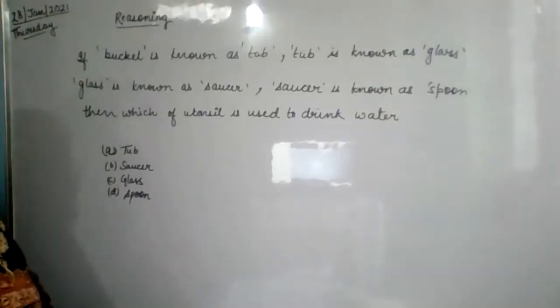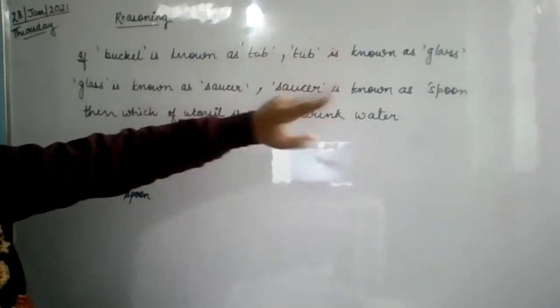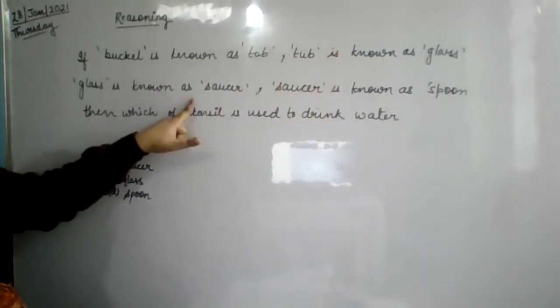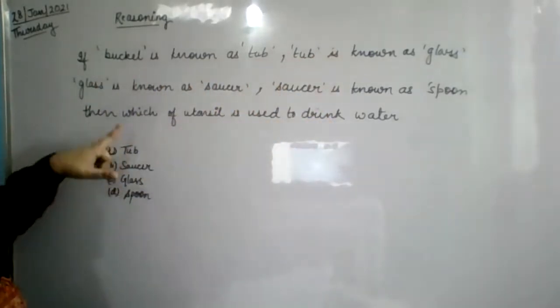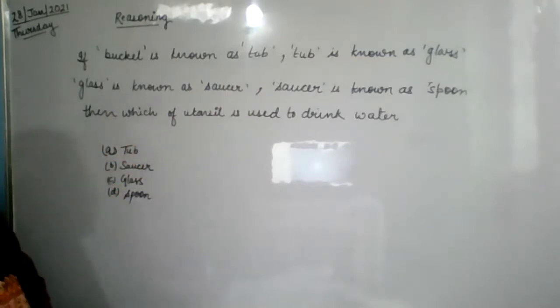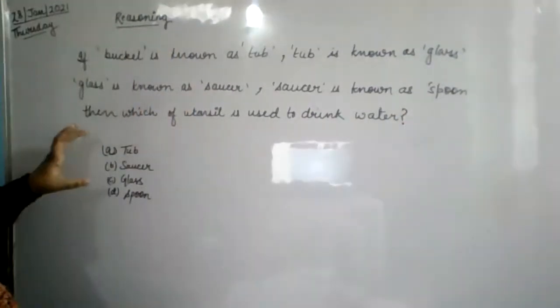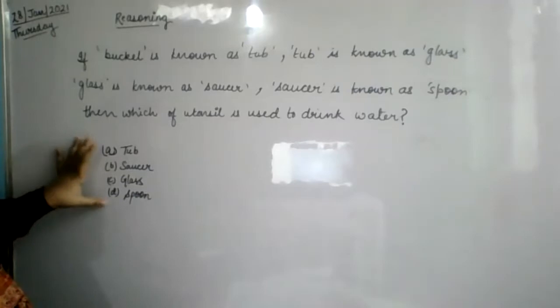What is the question here? Bucket is known as tub. Tub is known as glass. Glass is known as saucer. Saucer is known as spoon. Then which of the utensils is used to drink water? You have to tell, if their names are being changed, then which of these utensils is used to drink water?